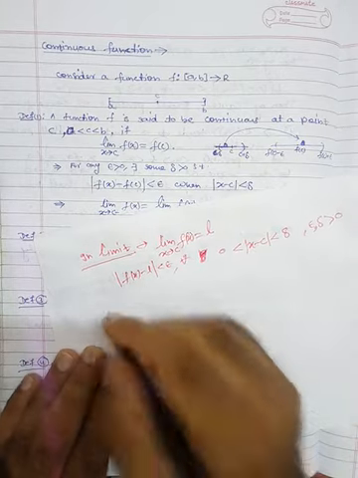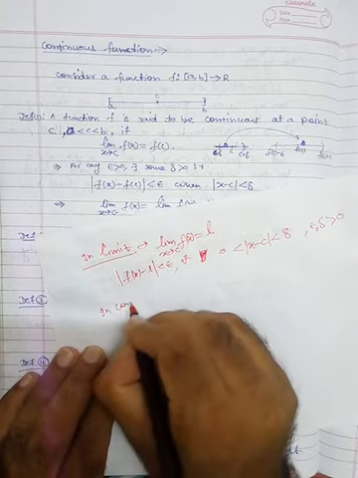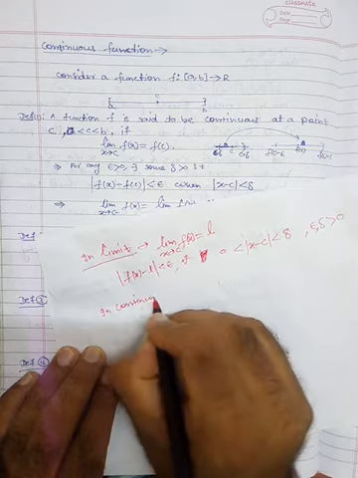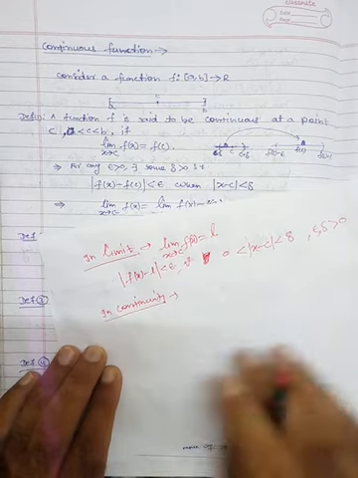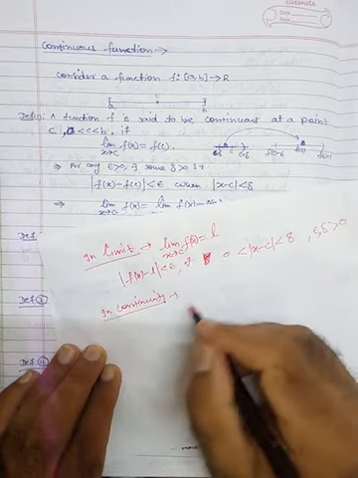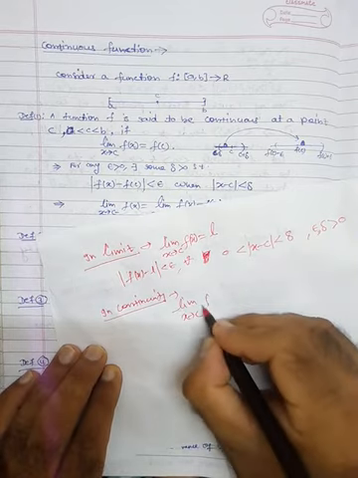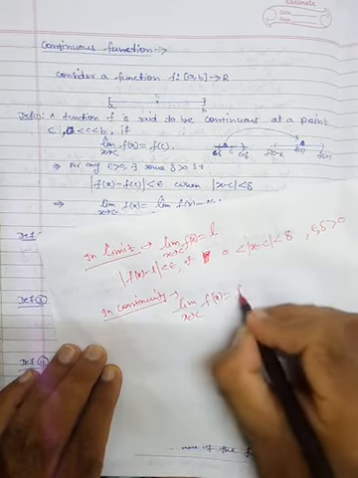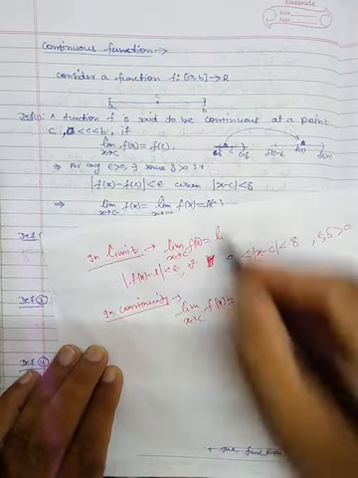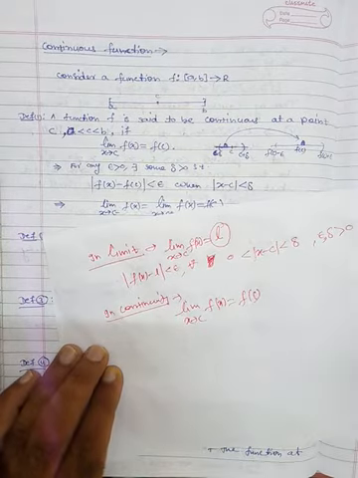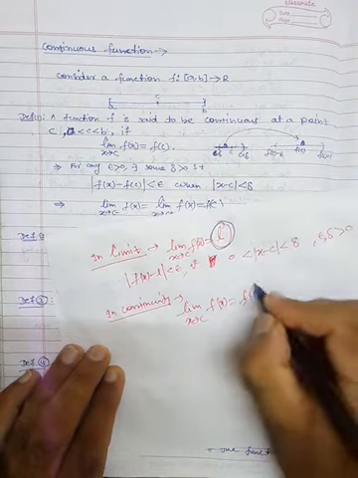This is the limit. Now in continuity, limit x tending to C of f of x is equal to f of C. So this is the difference: here we have L, here we have f of C.